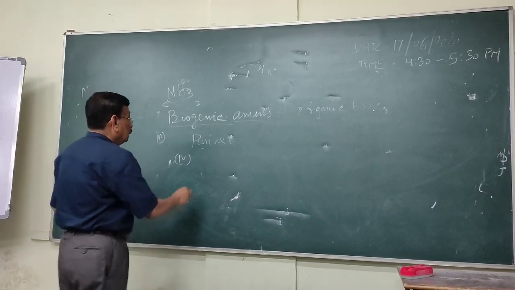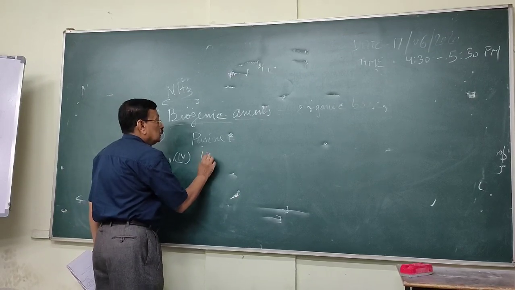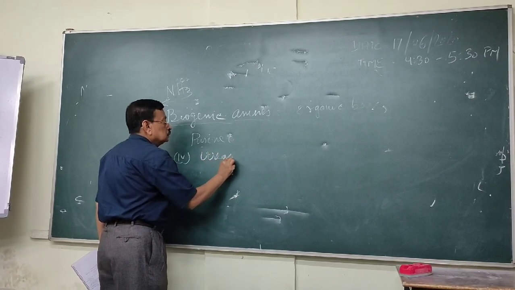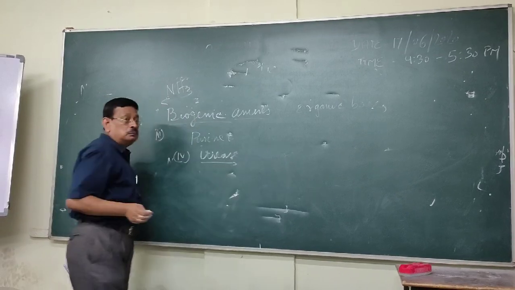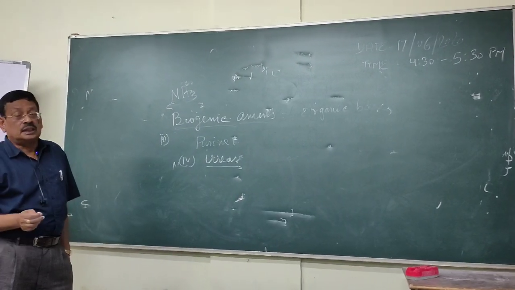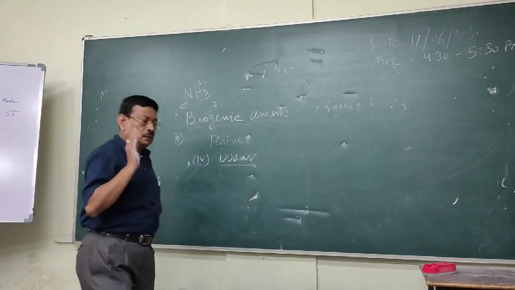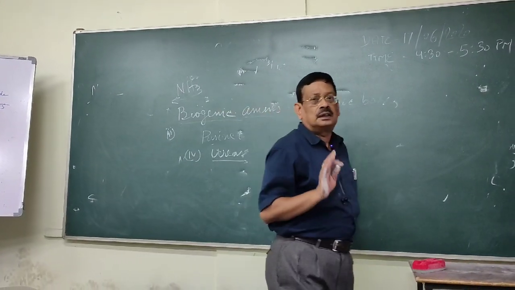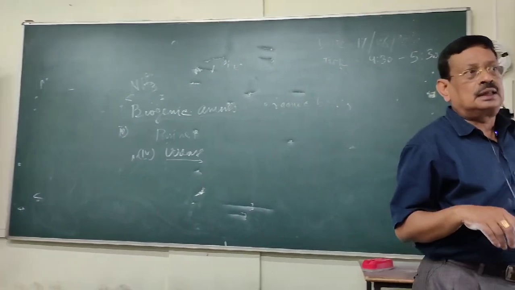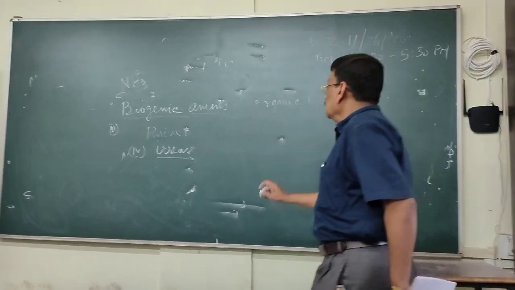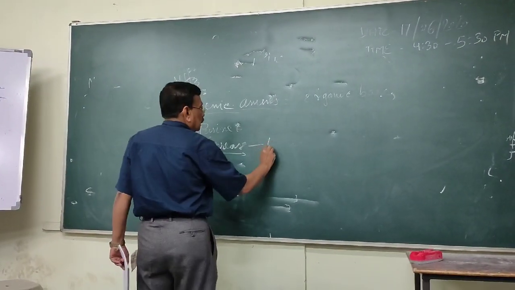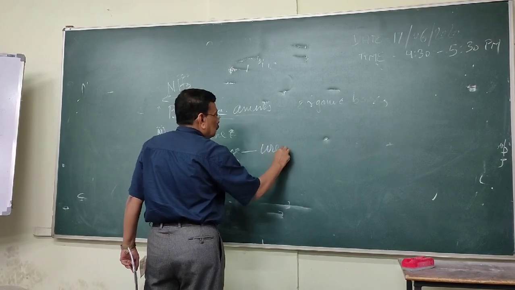Number 4, urease. Urease is an enzyme formed by the intestinal bacteria. We know that some bacteria are good for our health. They are present in our intestine, and that bacteria forms the urea, and that will ultimately convert to the urea.